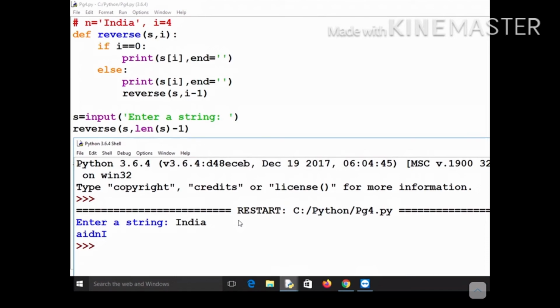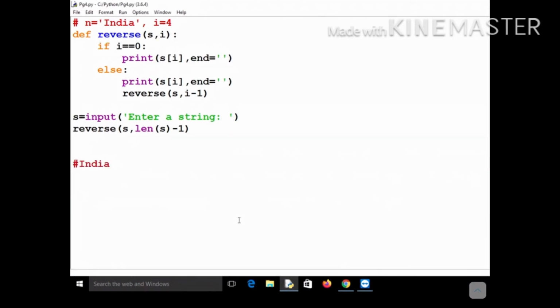I hope you got the concept. Again you can see that here I have not mentioned any return statement. Why have I not mentioned it? Because you are not expecting anything from the next function call. You are simply passing a string to it, and you want one of its characters to be printed. You do not want anything to be returned actually. That's why I have not mentioned any return statement in it.